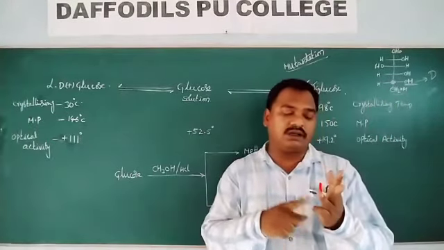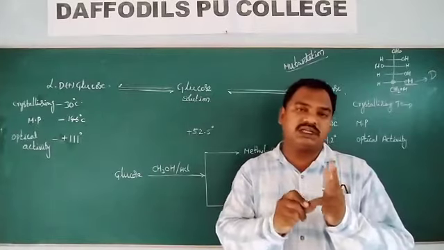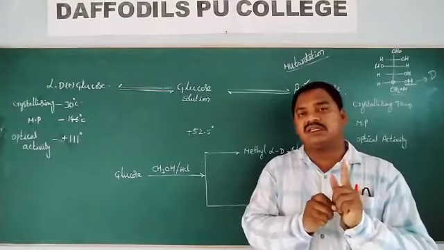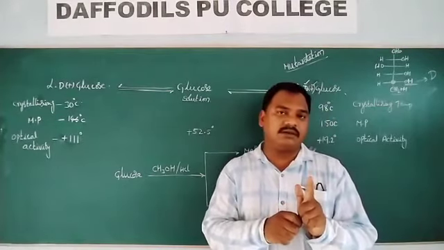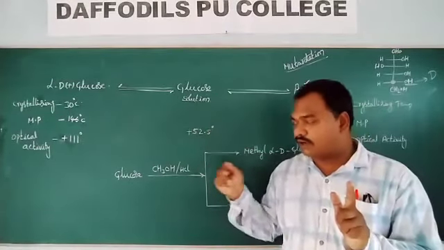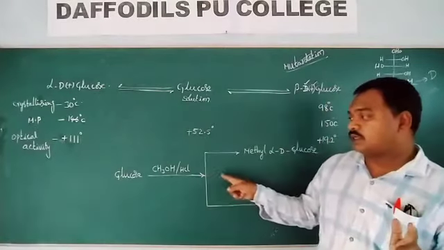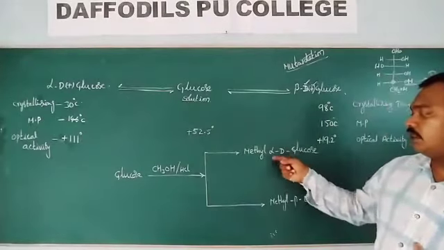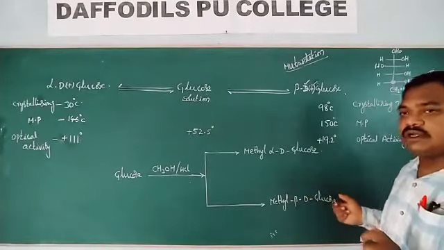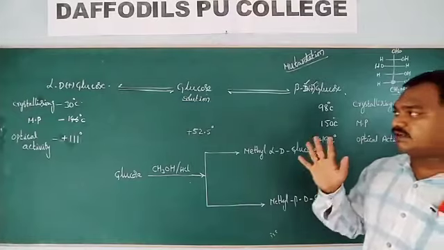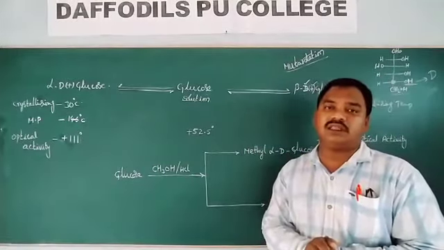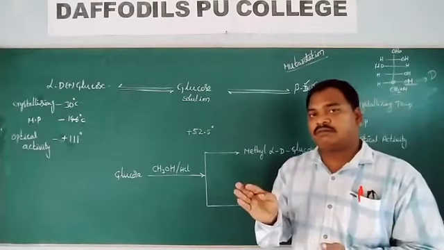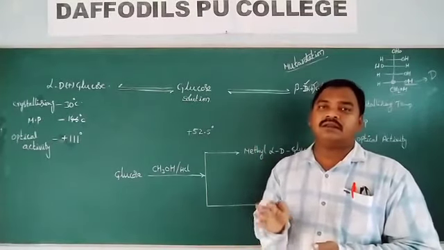Glucose does not react with ammonia, glucose does not react with sodium bisulfite, glucose pentaester does not react with hydroxylamine, glucose shows mutarotation, and glucose reacts with methyl alcohol and HCl to give methyl alpha D glucose and methyl beta D glucose. These five factors suggest that glucose has a cyclic structure.